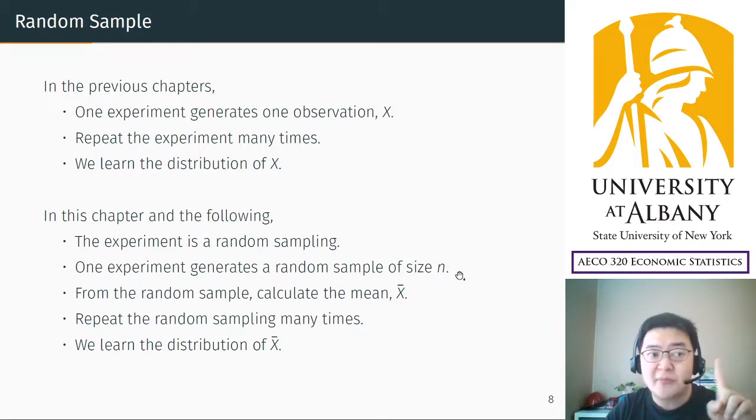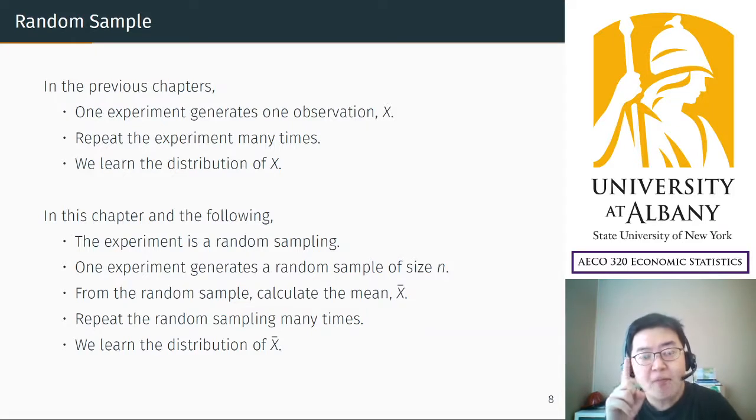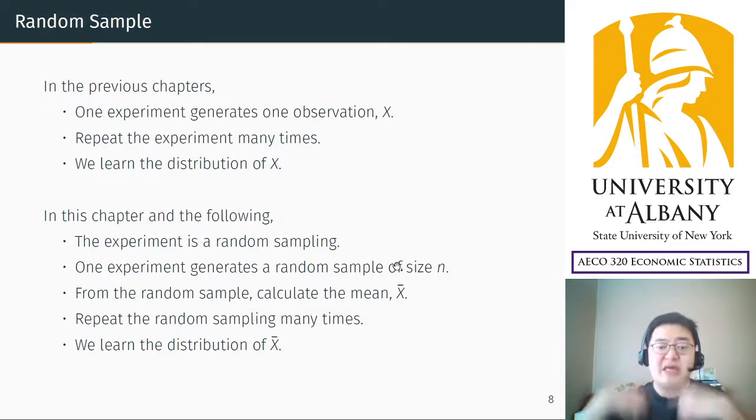So one experiment includes generating a random sample and calculating something from those n observations, and you get one number, which corresponds to x bar in this case. And you repeat the random sampling, repeat the experiment, which means you have to resample everyone. Resample. That's repetitions.